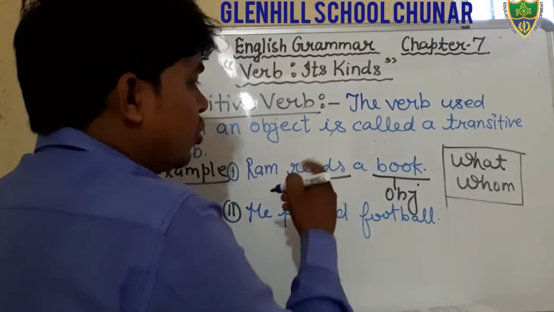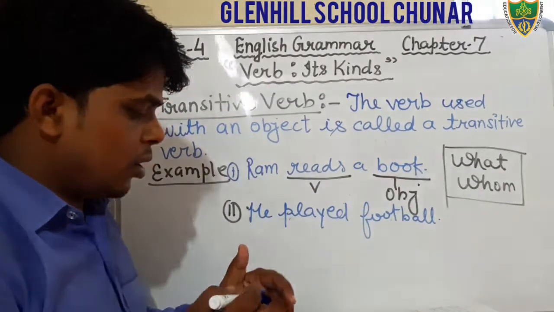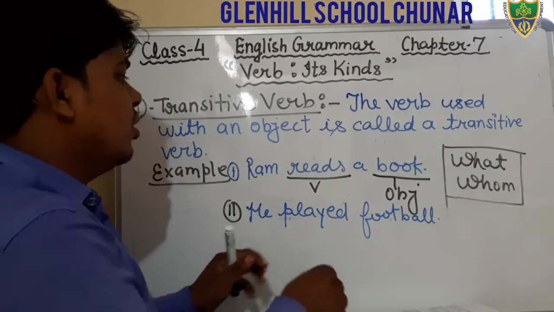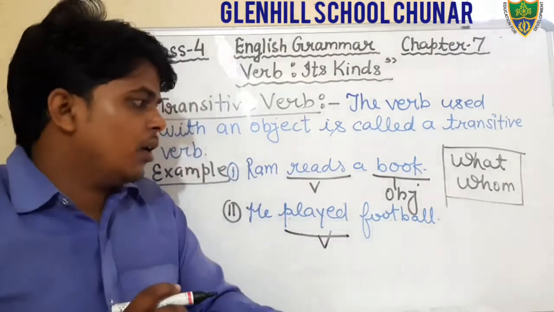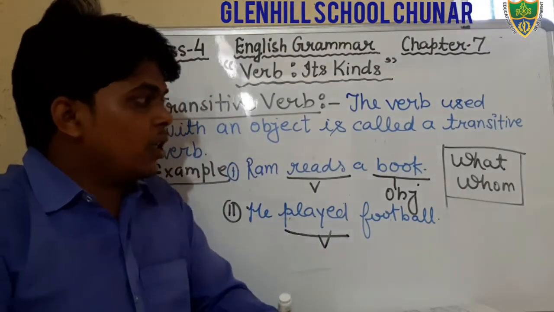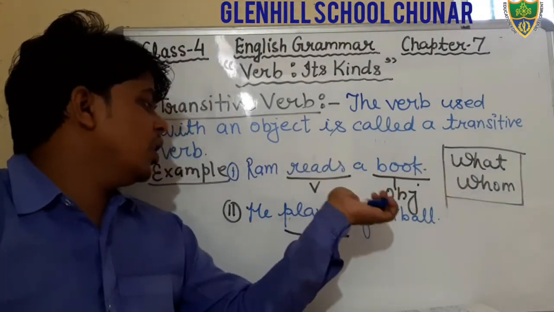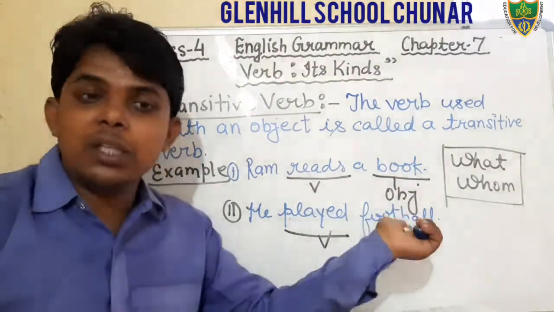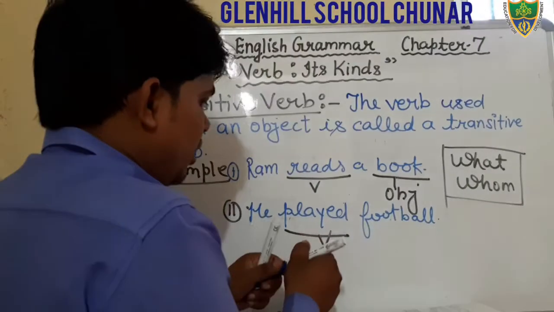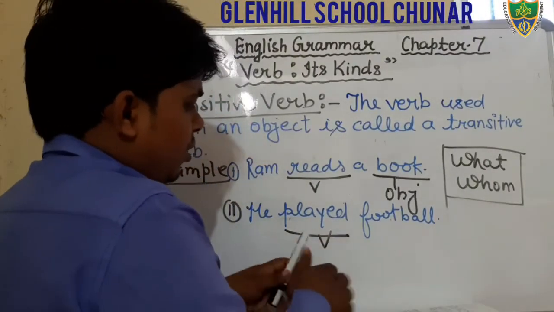You will also write all these examples in your notebook. Just see, what is the verb? Played. That is the verb. And we make the question with what: what did he play? He played football. We are getting an object. Therefore, that is a transitive verb. That is the object.